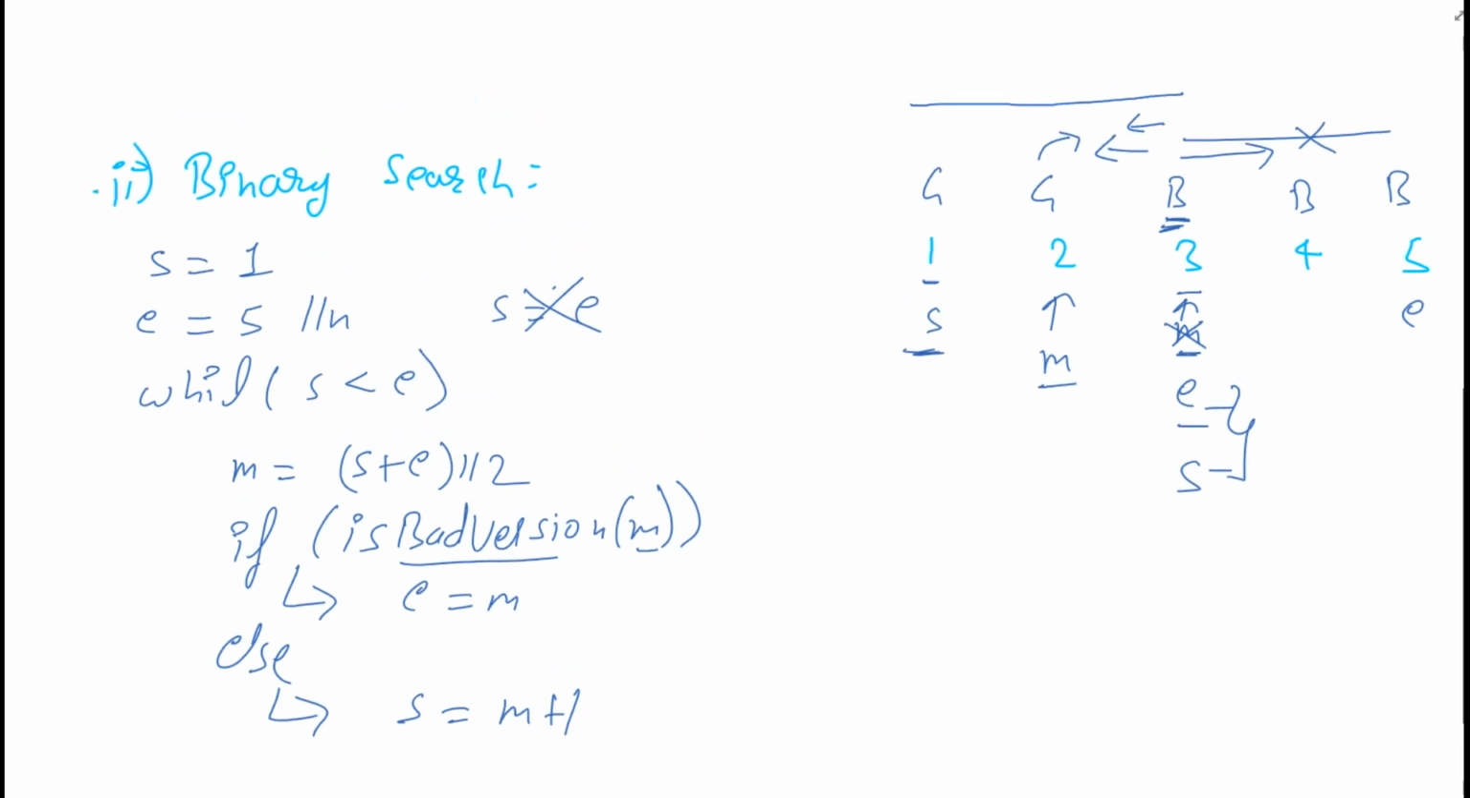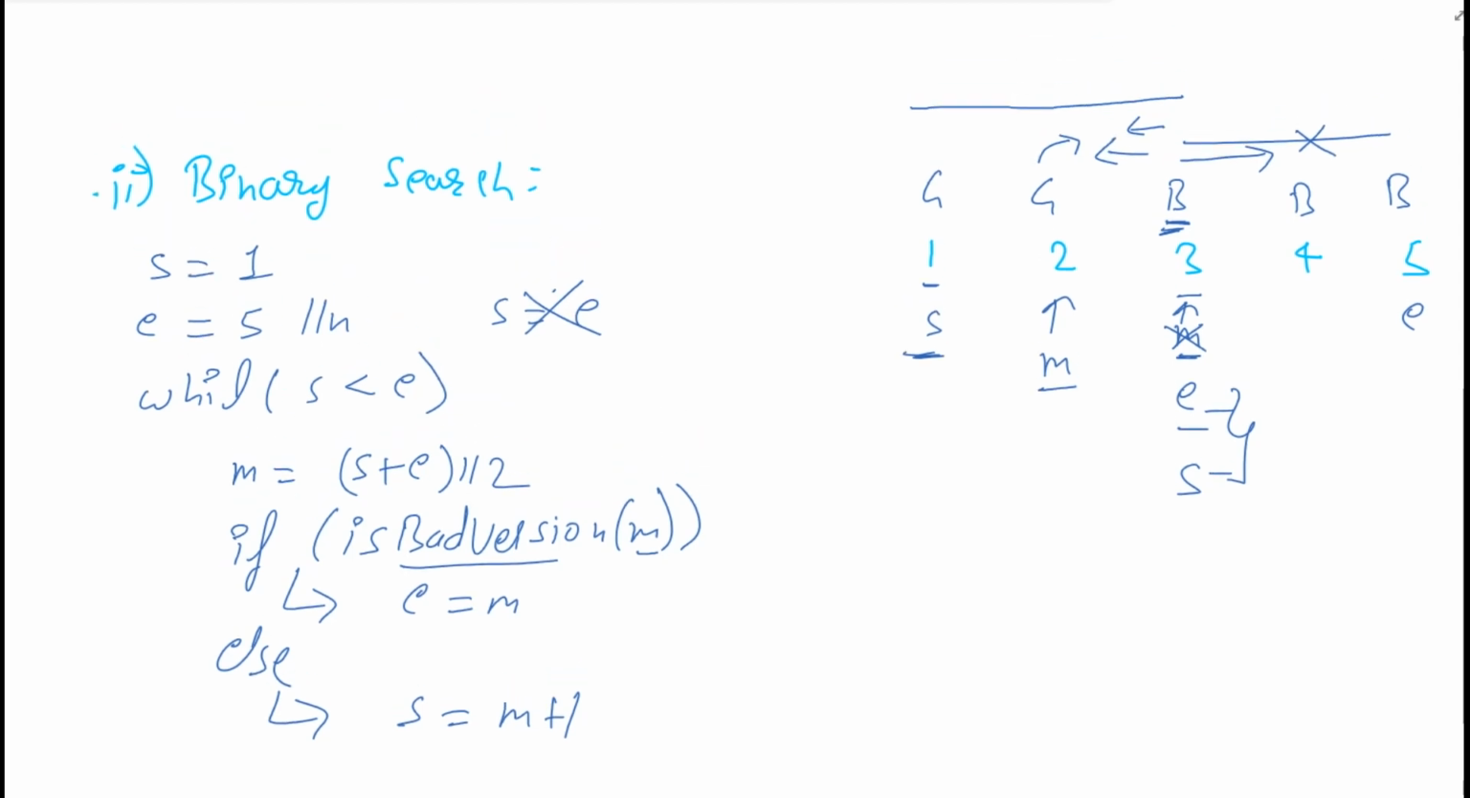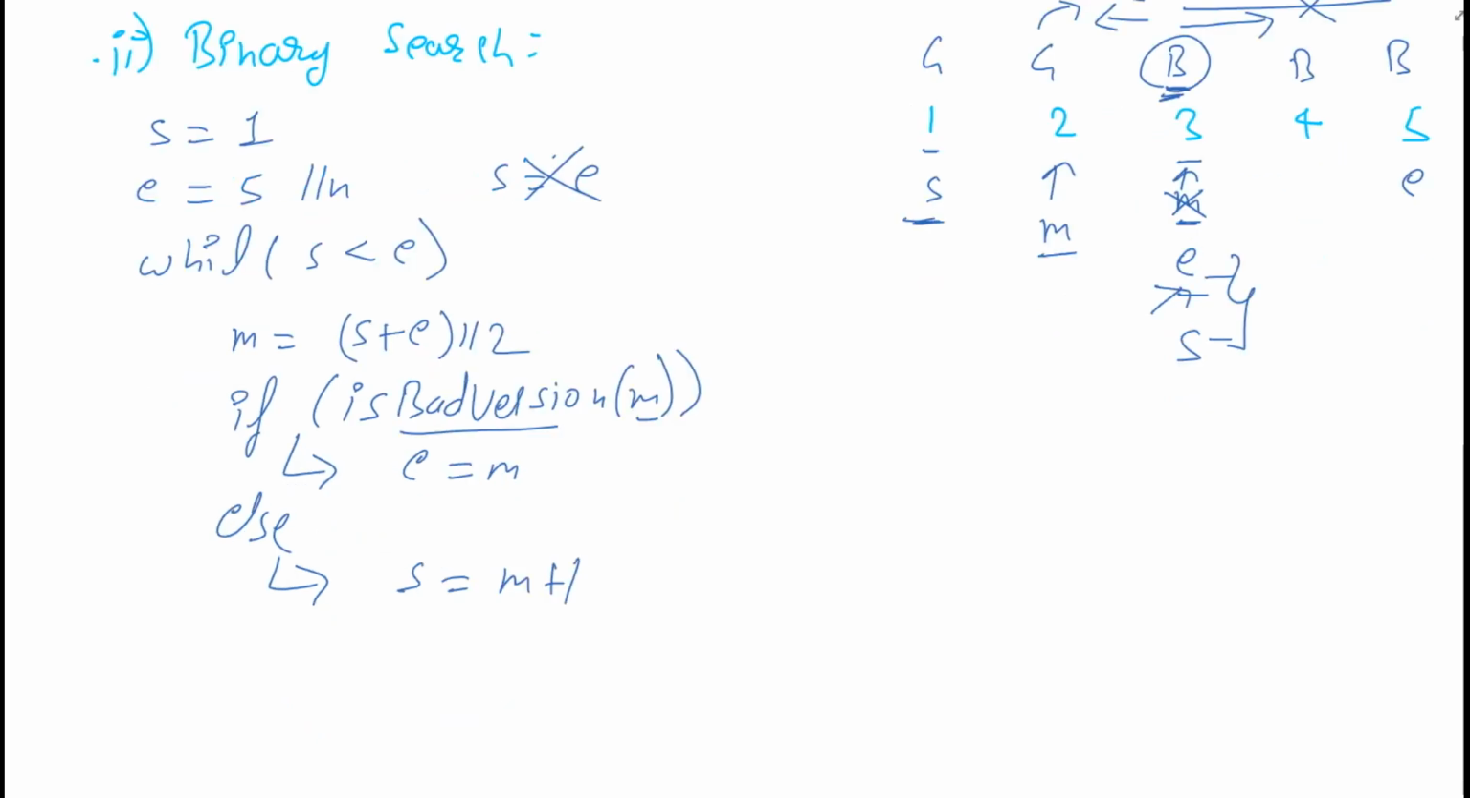There was one more thing I forgot to tell you, that there will always be one B in this problem. There will always be one bad version. So we are assuming that, so our end value will always be at B.